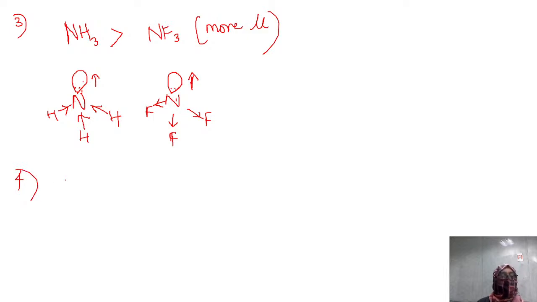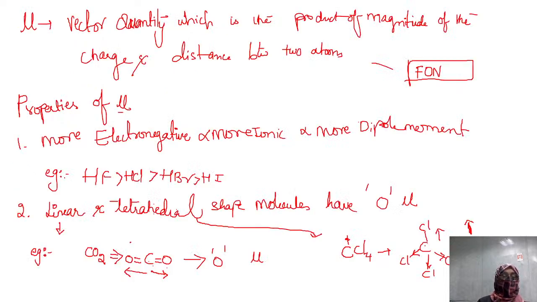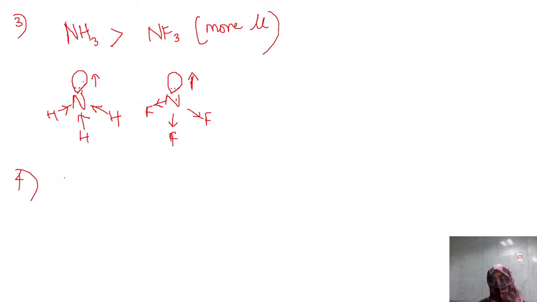Fourth one. I told you that linear and tetrahedral molecules always have zero dipole moment. One more exception we have here, these are called exceptions, definitely. One more example we have is BF3. The BF3 is trigonal planar in shape, so the structure is like this.